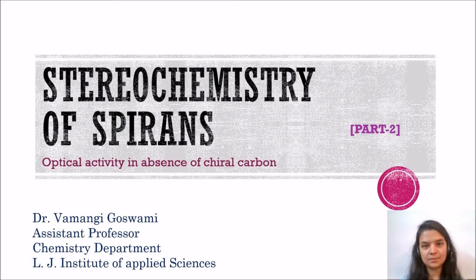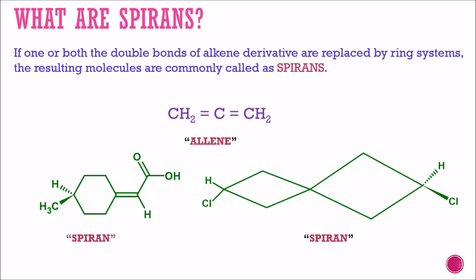Today let us learn about stereochemistry of spirans in detail, that is, presence of optical activity in absence of chiral carbon. This topic comes under Gujarat University syllabus B.Sc Chemistry semester 5, paper number 301, unit number 1A. So let us start. Let us first understand what are spirans.